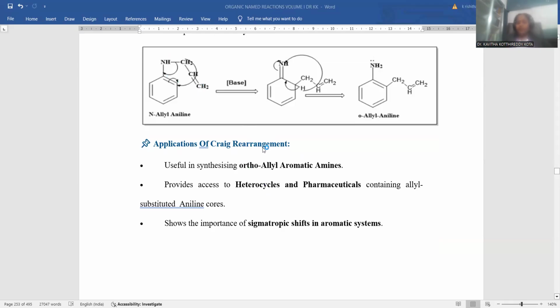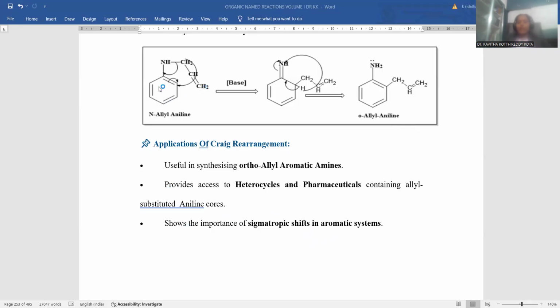How is the Claisen rearrangement helpful for various kinds of applications? It is useful in synthesizing ortho-allyl aromatic amines. So the ortho-allyl aromatic amine will be the final product of the reaction. It provides access to heterocyclics and pharmaceuticals. Heterocyclic and pharmaceutical compounds are synthesized by means of this Claisen rearrangement. So an allyl substituted aniline core can be taken as a starting material. It shows the important sigma-tropic shift in the aromatic system.